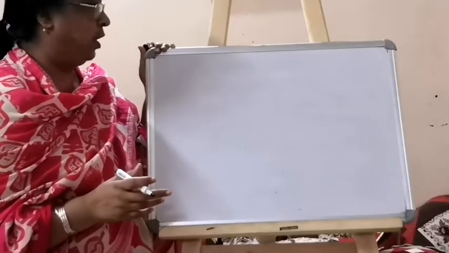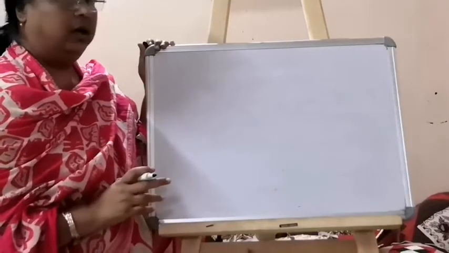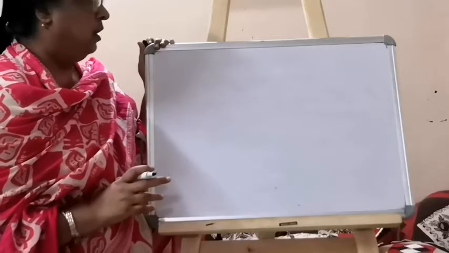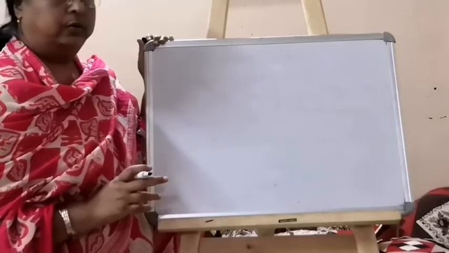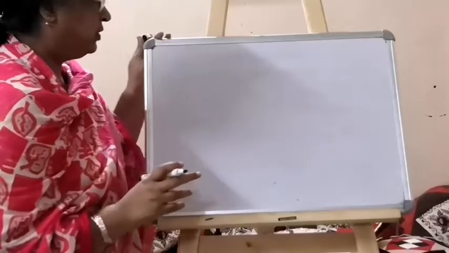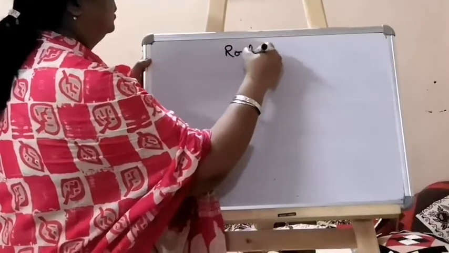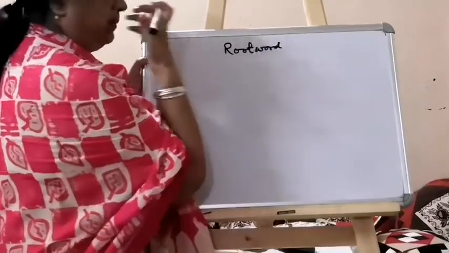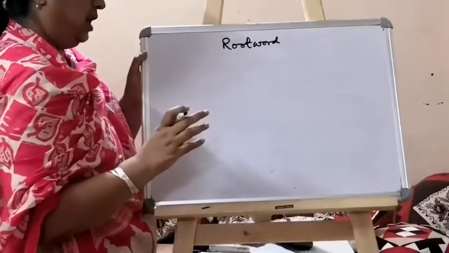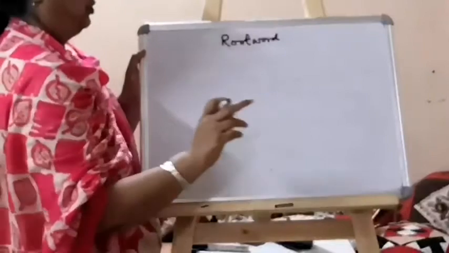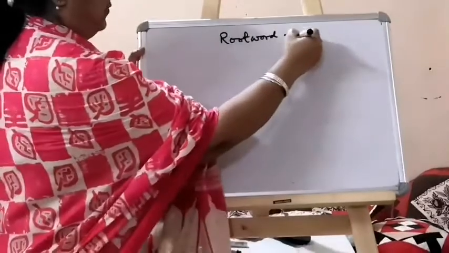In the nomenclature of organic compounds, we are doing aliphatic, straight chain, acyclic compounds. In that case, I have taught you about the root word. First of all, we select the root word, which is based on the number of carbon atoms present in the chain in continuation, and then the primary suffix is added to this.